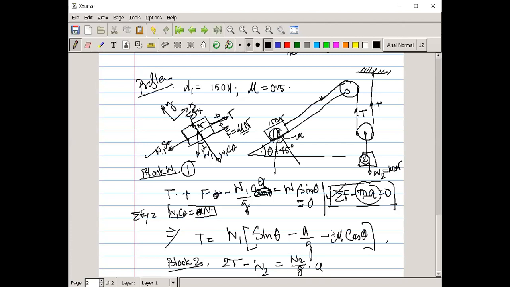In the question, the acceleration of block 2 is A by 2, meaning it gets half the acceleration of block 1. So instead of A dash we write A by 2. This is the given condition as per the question.